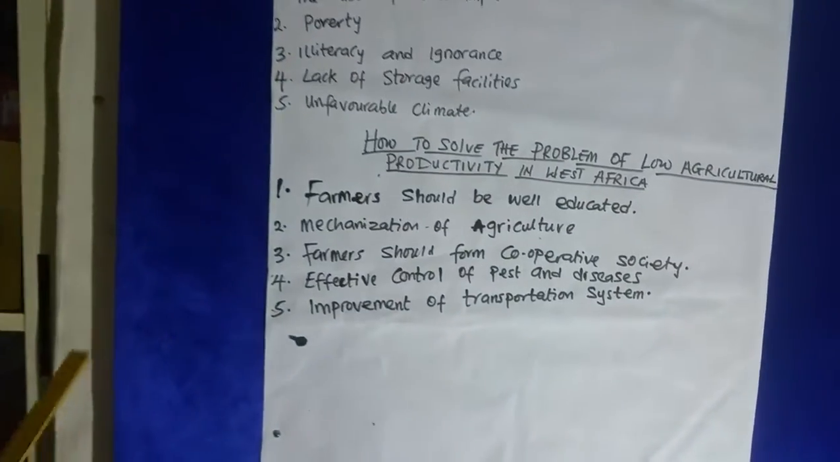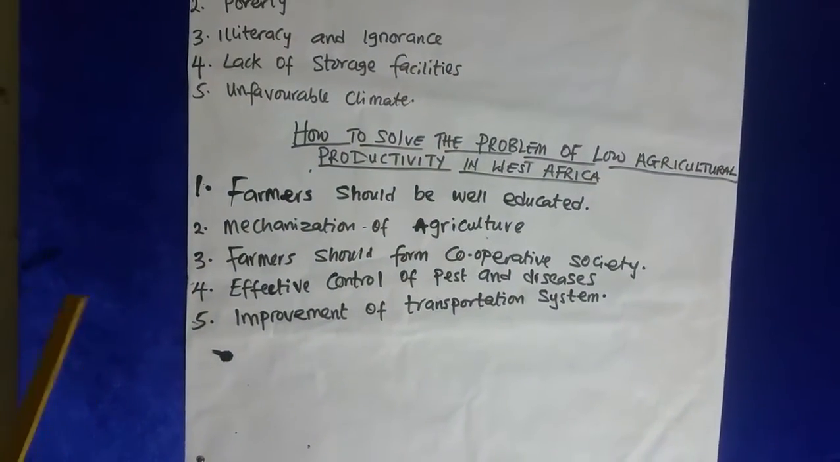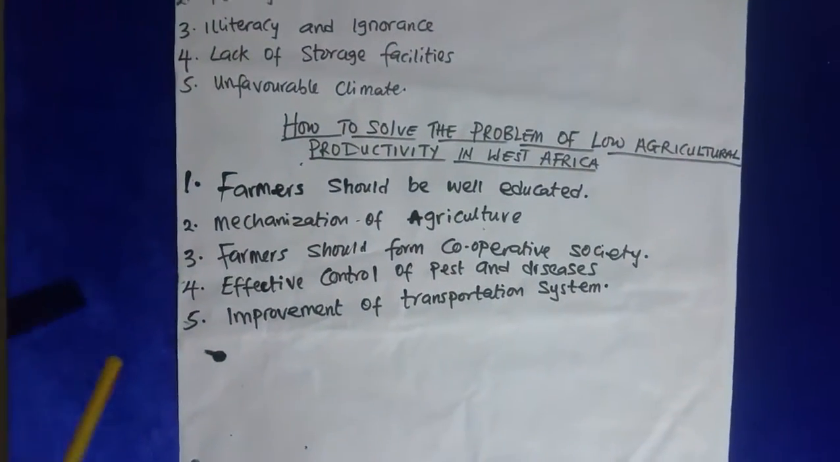Then number four, you have effective control of pests and diseases. Sometimes you have manure, sometimes you have chemicals for pests that will scare pests from the crops. So effective control, you must control it. Some of them, like our local one, is ashes. You sprinkle ashes on your crops. Then number five, you have improvement of transportation system. We should improve our transportation system.